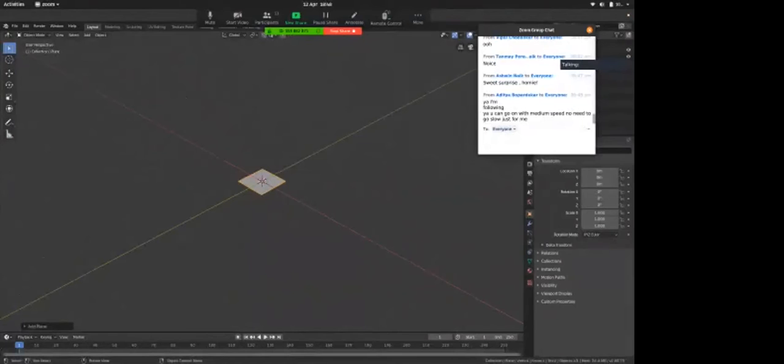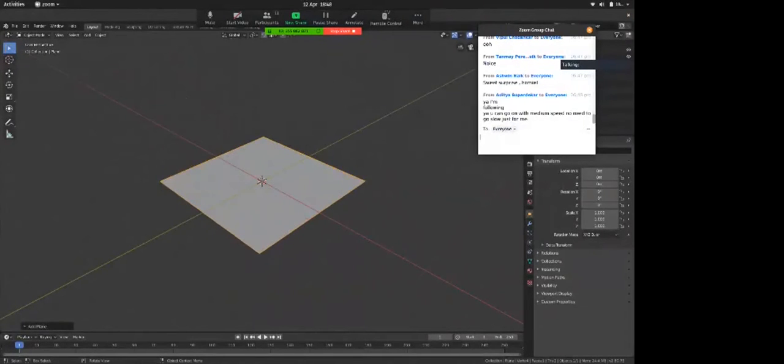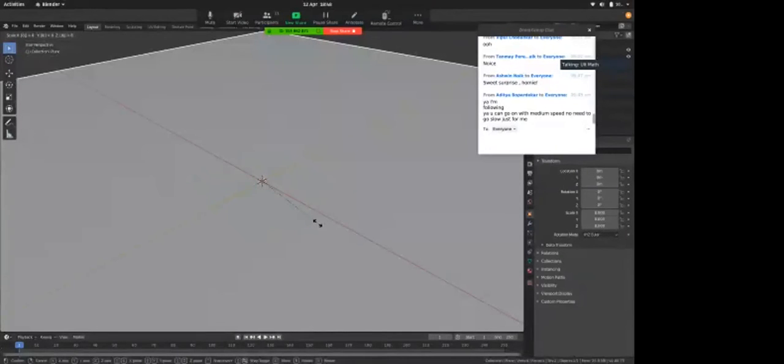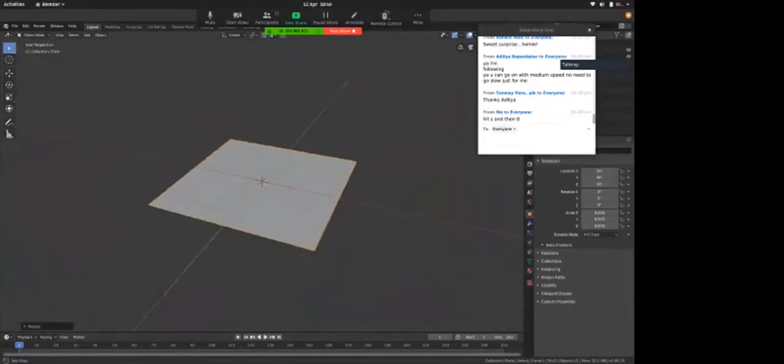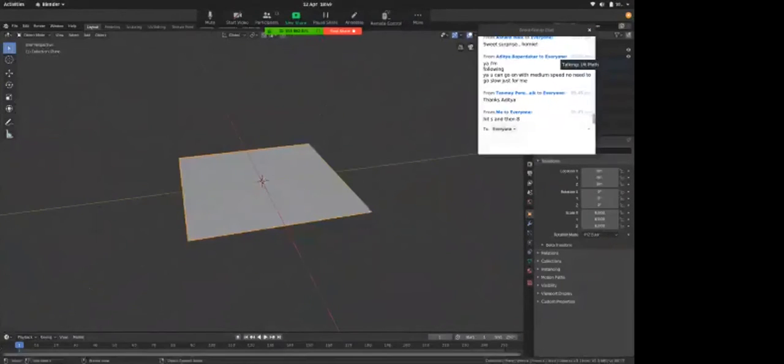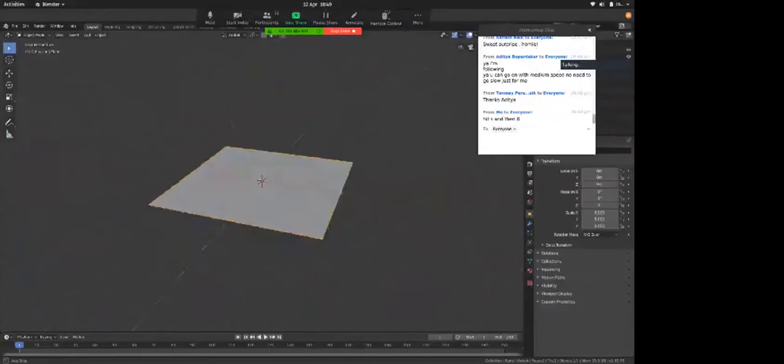Okay. So once I've added a plane, you can click on that plane, hit S to scale it up, S, and then hit 8. Just 8, nothing else. So my plane would be 16 by 16 because it's scaled 8 times. Now what I want to do is hit tab to go into edit mode.